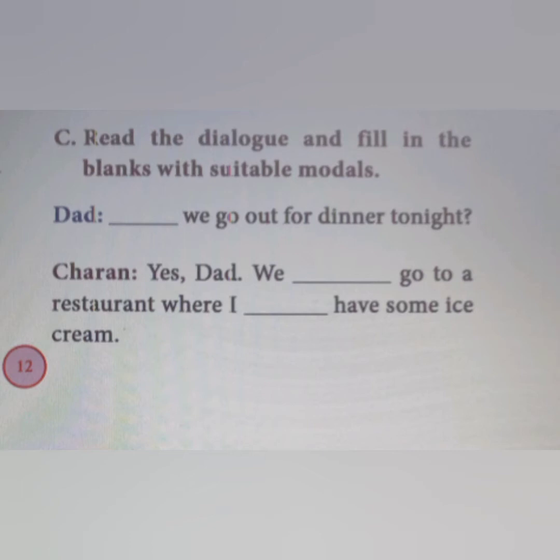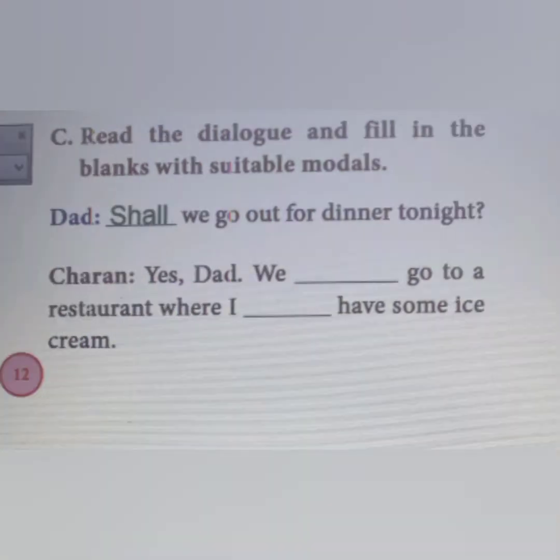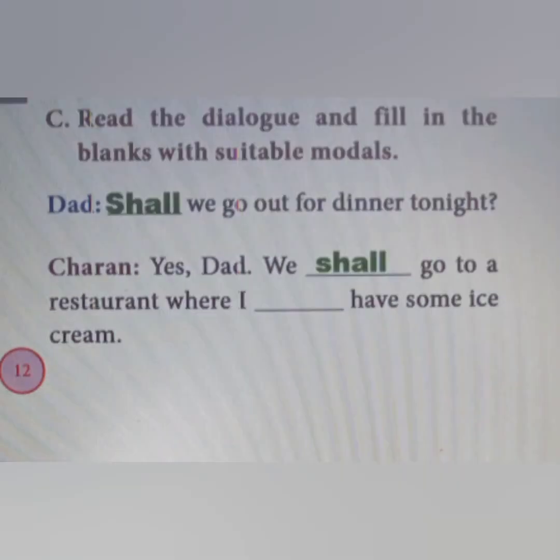Dash, we go out for dinner tonight? This question is likely a suggestion about the dinner that night. So we should use the modal auxiliary shall here. Shall we go out for dinner tonight? Yes, Dad. We dash go to a restaurant where I dash have some ice cream. It is a future plan to go to restaurant, so we can use shall. We shall go to a restaurant.